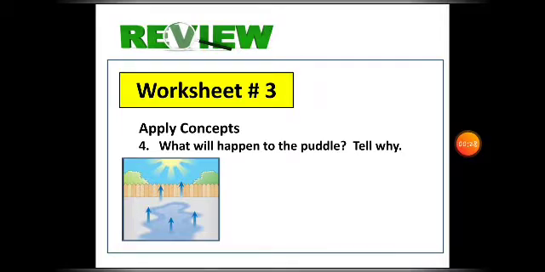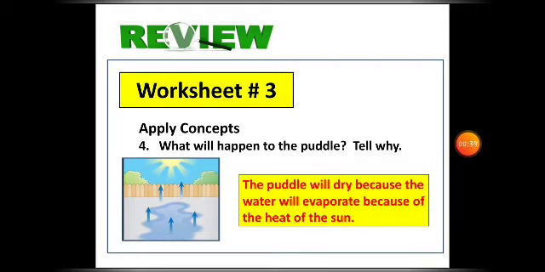Evaporation means the change of liquid into gas, and that is the process involved here. So the puddle will dry because the water will evaporate because of the heat of the sun. Did you understand this? Very good, grade 2.